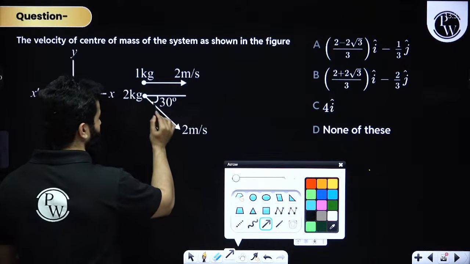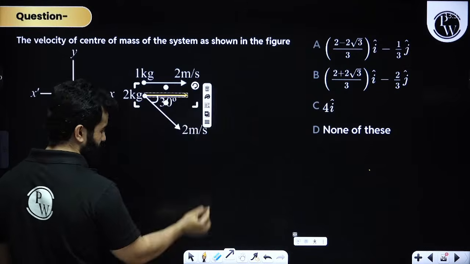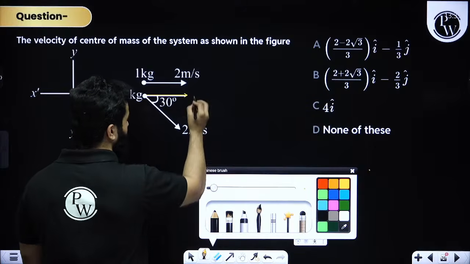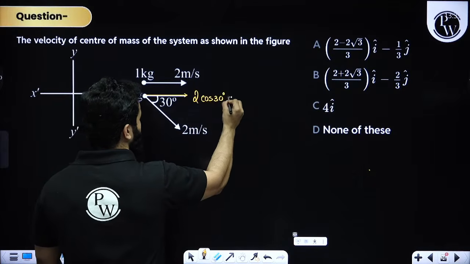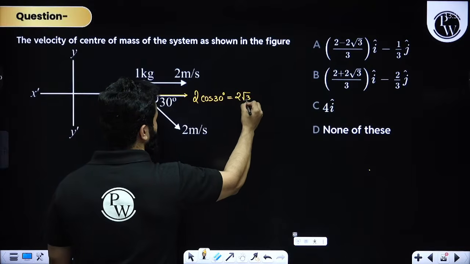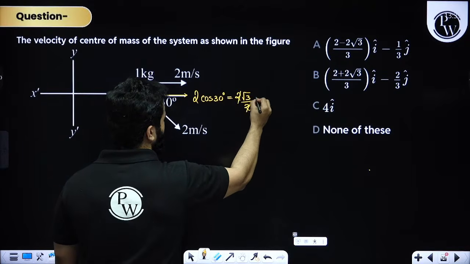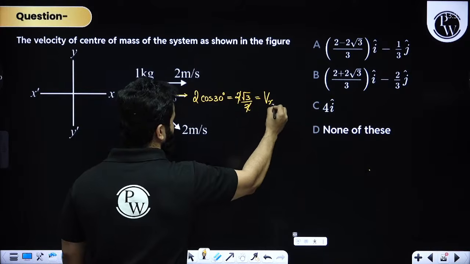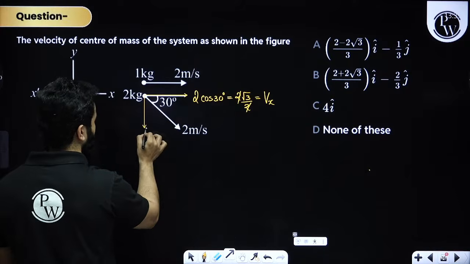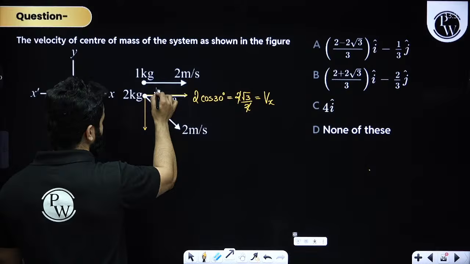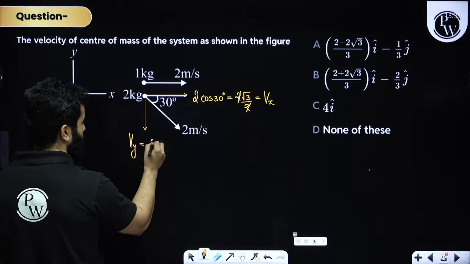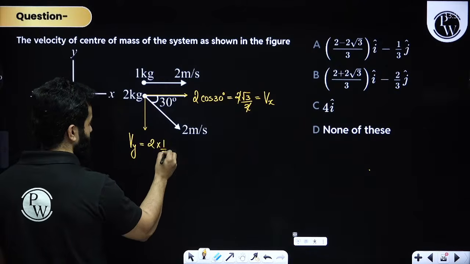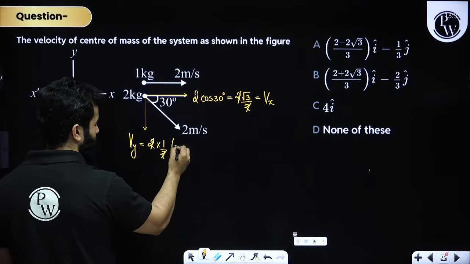So this is our next question, the velocity of the center of mass. We have to find out the velocity. Just see, I'm going to explain this question to you. You have got 2 meter per second, so this will be 2 cos theta. This will be 2 cos 30, that means 2 into root 3 by 2. So this is your Vx. And this is your Vy. So this will be 2 into sine 30, and obviously this will be in minus j cap.